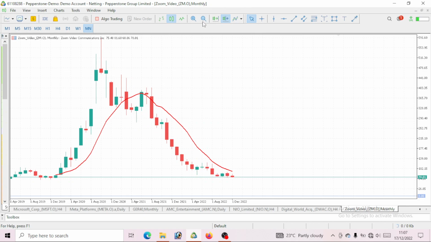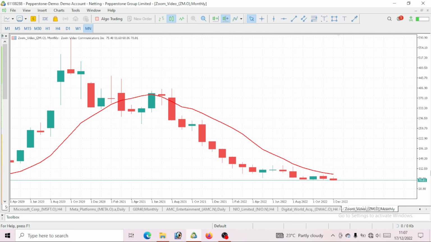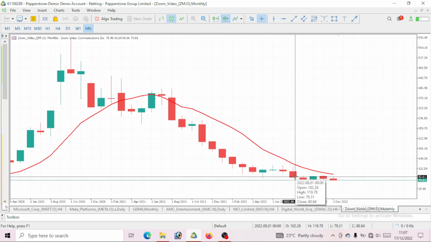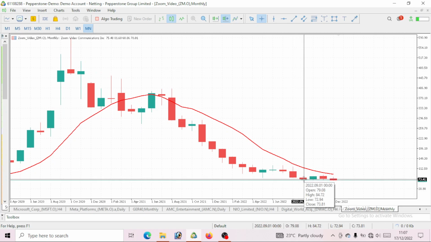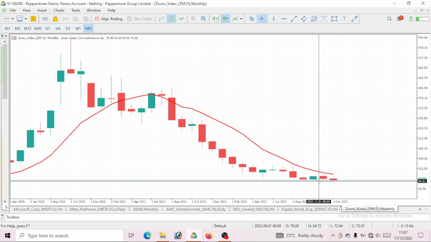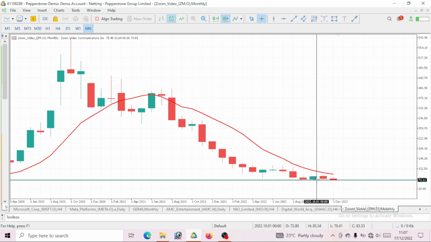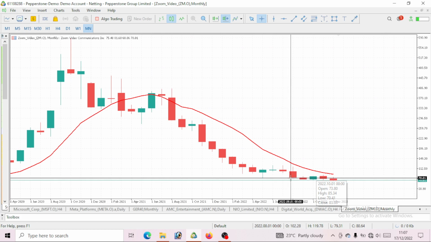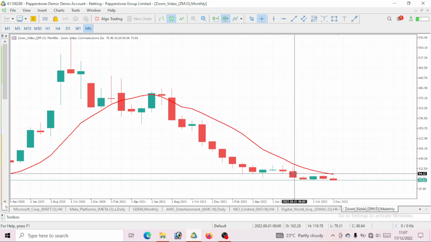So if you take a look at the month of October, we kind of had a bullish move, price opened and closed bullish, which is like a pullback level. But before that, before the month of October, this is the month of September, this is the month of August, this is the month of July. In July, we opened and closed bearish.